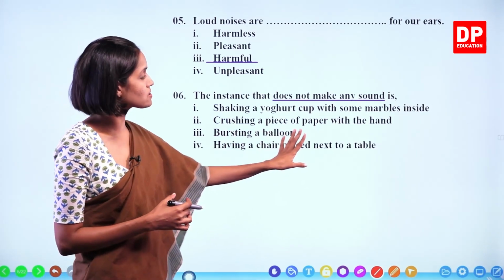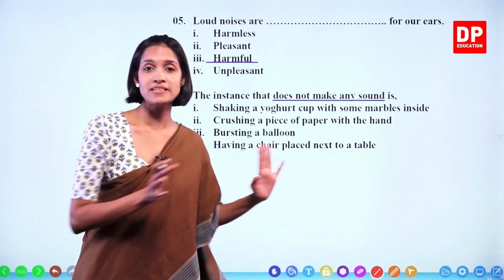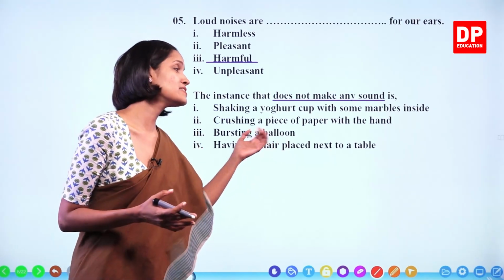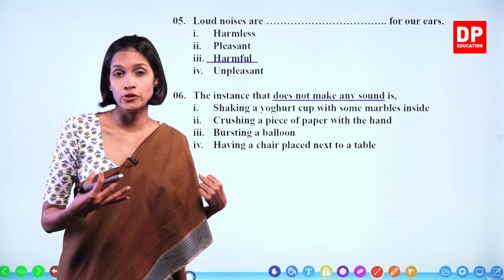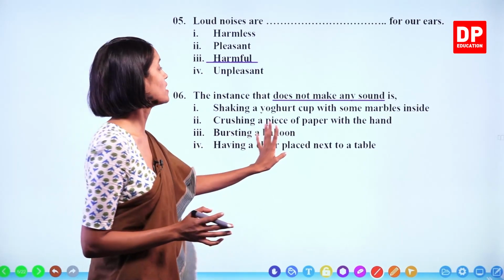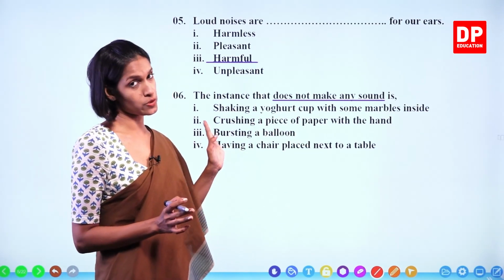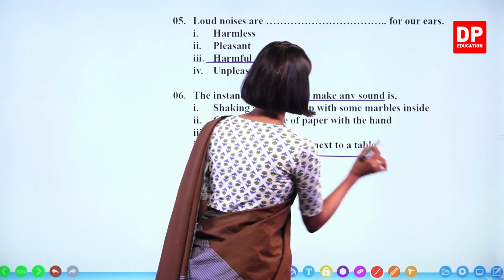Having a chair placed next to a table. Let's say a table is there, and next to the table, a chair is there. It's not an instance where sound is produced. If we drag the chair, it will produce sound, okay? But here, having a chair placed next to a table is not an instance where sound is produced. So this is the answer. Next one.